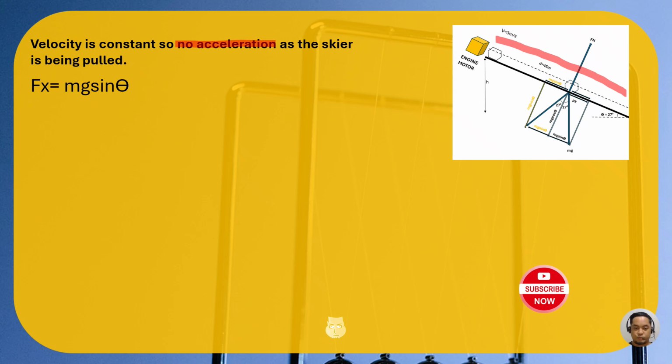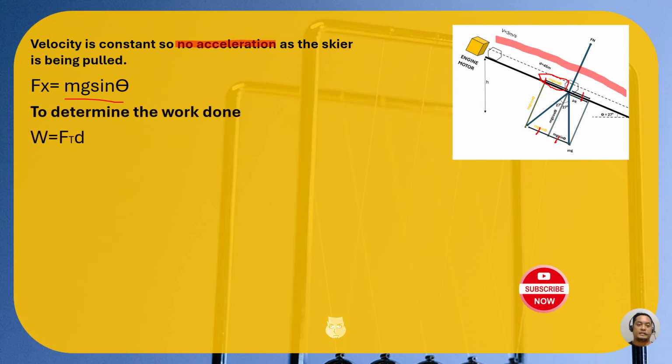Actually, we only have one, and this is mg sine theta. Remember that this component of the weight force is equal to mg sine theta. So that's why we have the value of our vector along the x-axis. So we have mg sine theta.